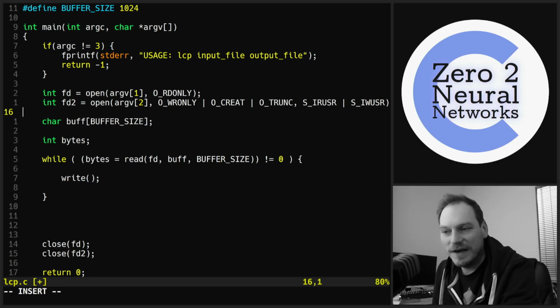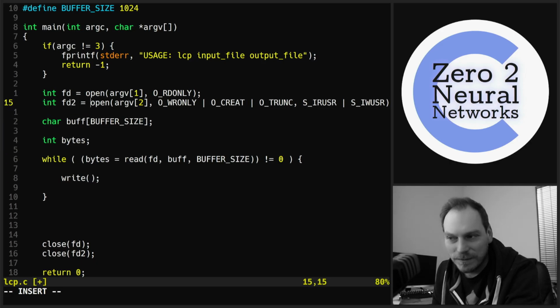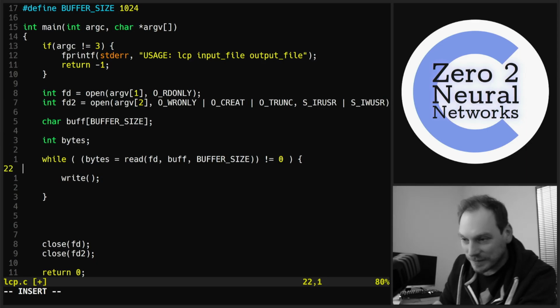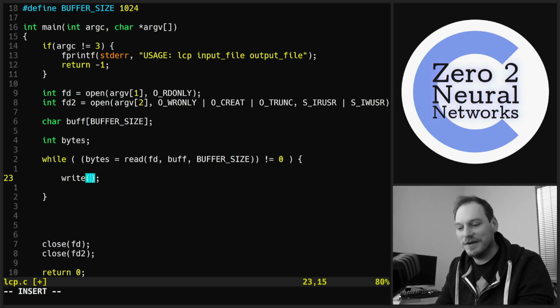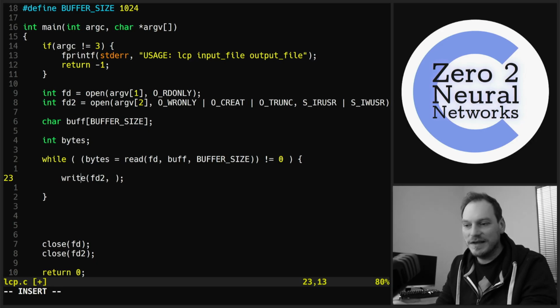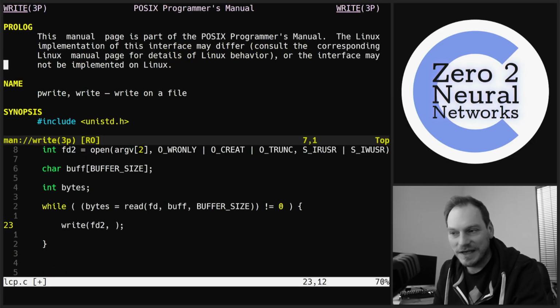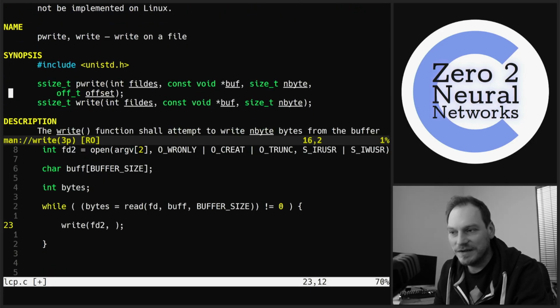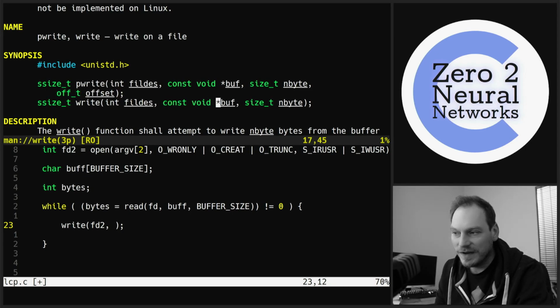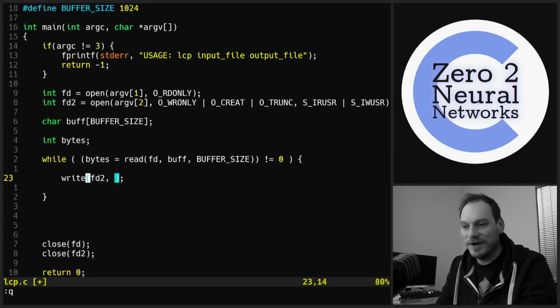So we've got our file descriptor for our open output file. So we just need to write to that, don't we? So FD2, this signature is almost exactly the same as read. We have a file descriptor, we have a buffer, and we have a number of bytes that we want to write. So it works exactly the same way.